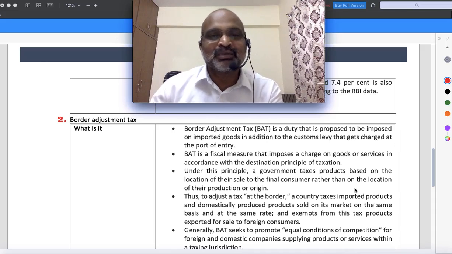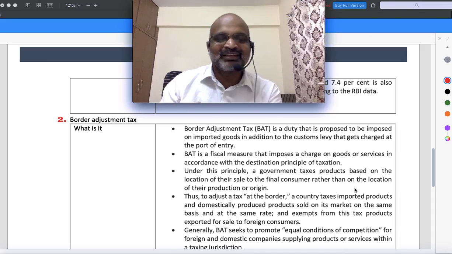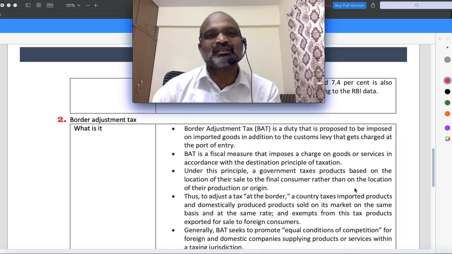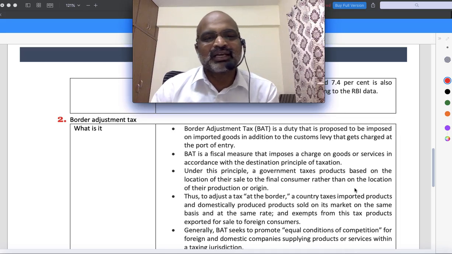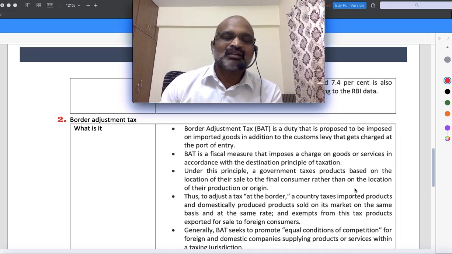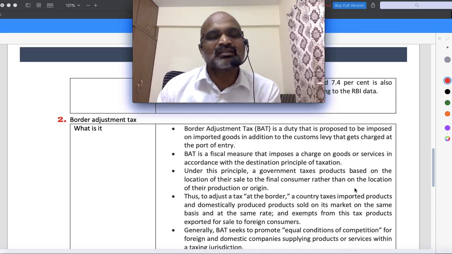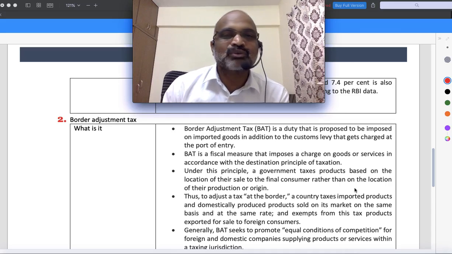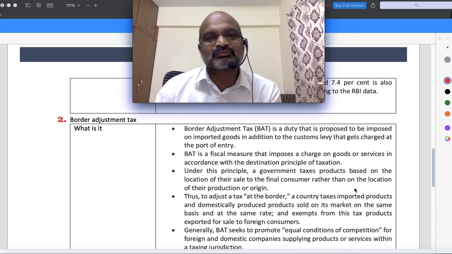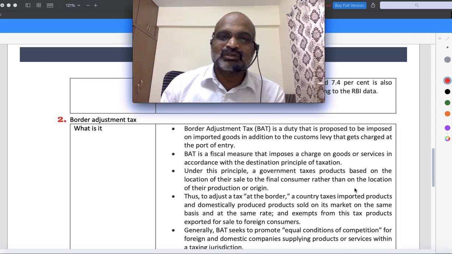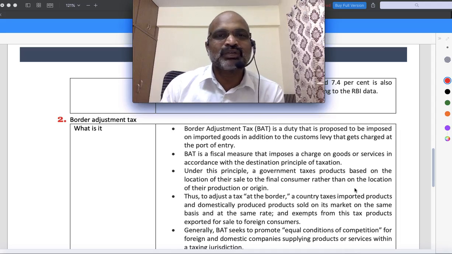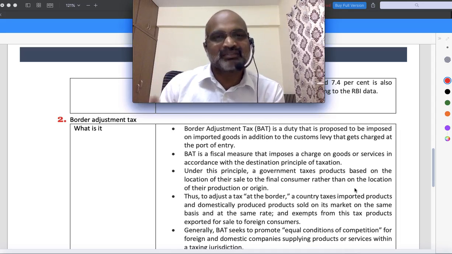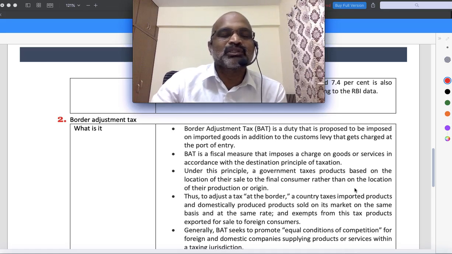You can't say no because you're a member of WTO, but you can definitely make foreign products a little more costly, so as to protect domestic industry. There are two ways. This is not like a tariff. The World Trade Organization also recently has allowed, under certain circumstances, for developing countries, if you think that other countries are dumping products because they give a lot of subsidies and a lot of concessions, because of which their products become very cheap when they come to India. So at the border, if you don't make them costly, then definitely domestic industries will be affected. To a certain extent WTO also has allowed this.